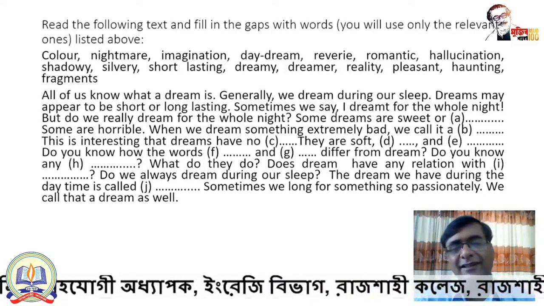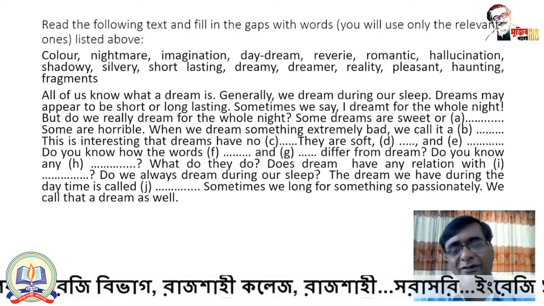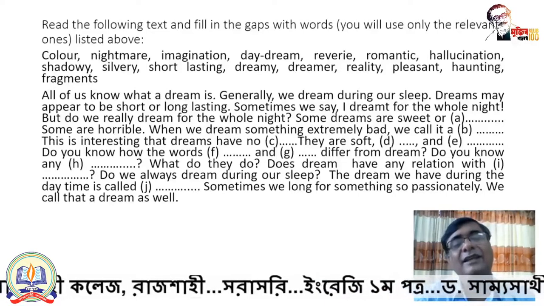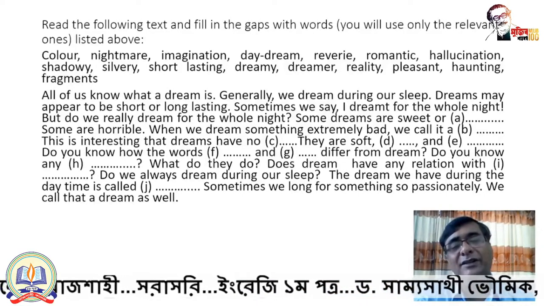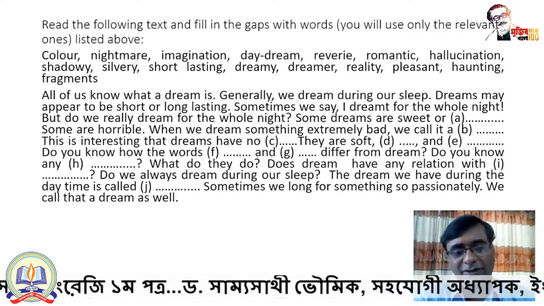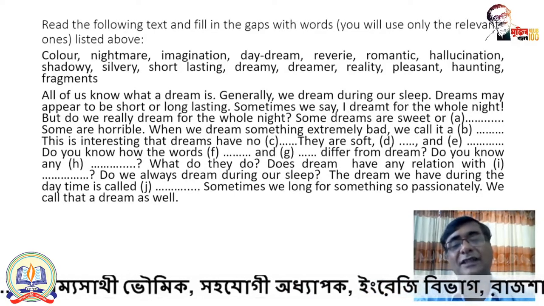I have said, imagination, what is imagination? Every person imagines. And hallucination, again I am repeating, is basically observing something which doesn't exist in reality. It doesn't exist in reality, but still a person observes it sometimes. That is hallucination.